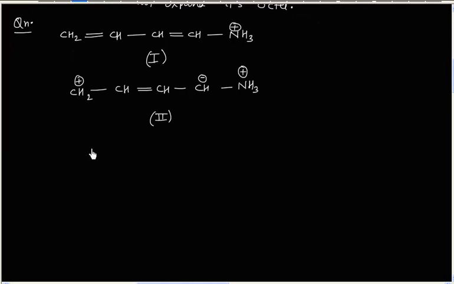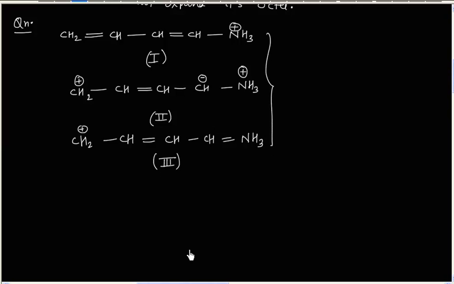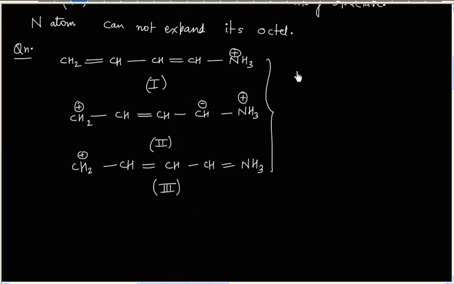We can also write another resonating structure. So let us call this resonating structure 3. Among these three resonating structures, one is not valid. So which resonating structure is not valid?